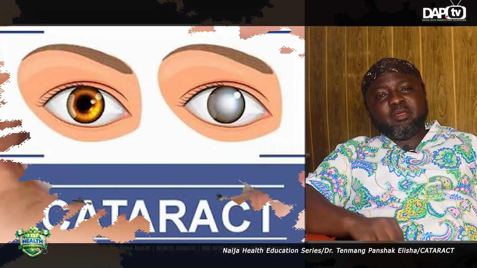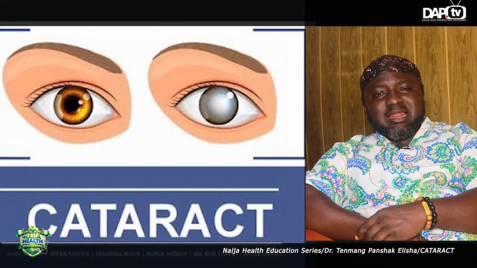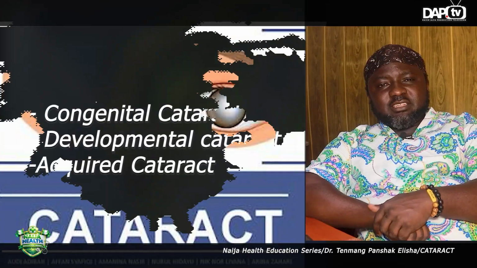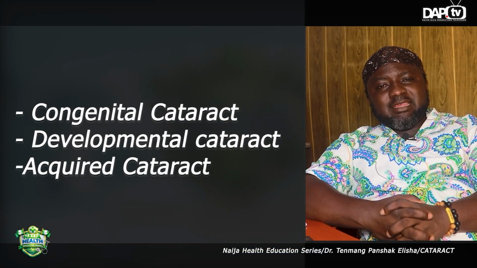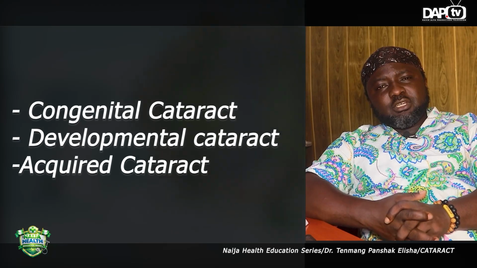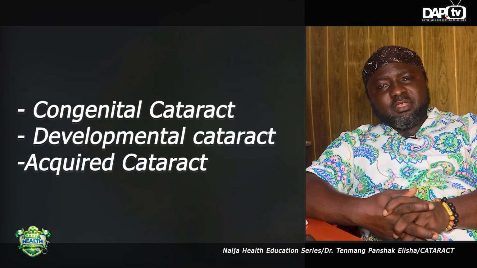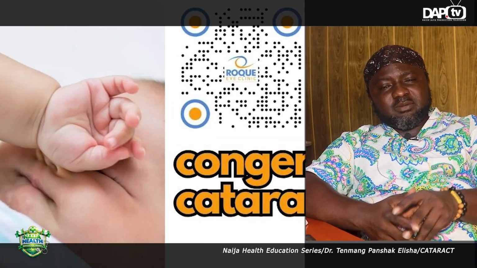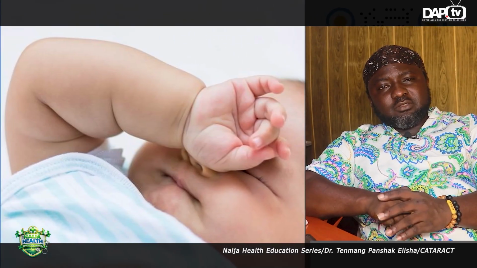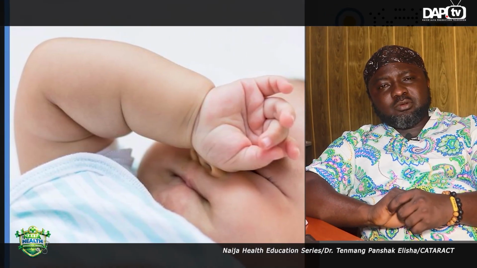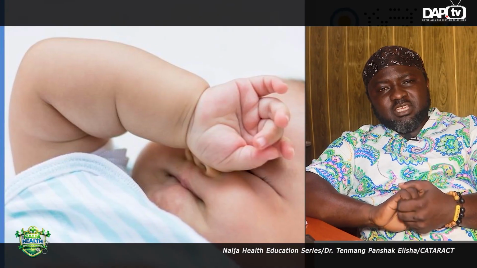So childhood cataract can be classified into the congenital cataract, the developmental cataract, and then the acquired cataract. The congenital cataract is a cataract that a child is born with from day one. You are delivering a child in the hospital, and then this child comes with a cataract.